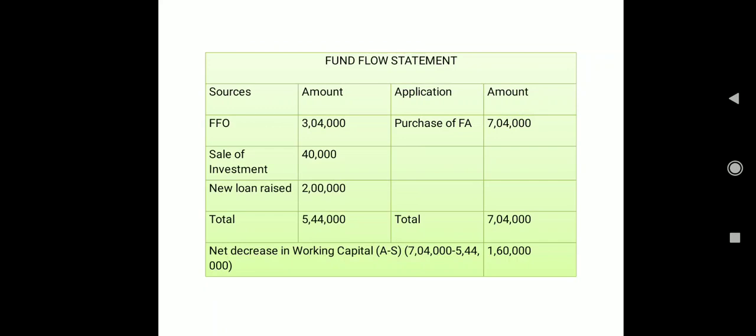Okay, so now finally you know very well the last step. We need to calculate net decrease or increase in working capital, and whenever it is going to be application minus sources, then it is going to be decrease, and which is 1,60,000, which is exactly equal how much we have got the net decrease in working capital under the statement of changes in working capital.